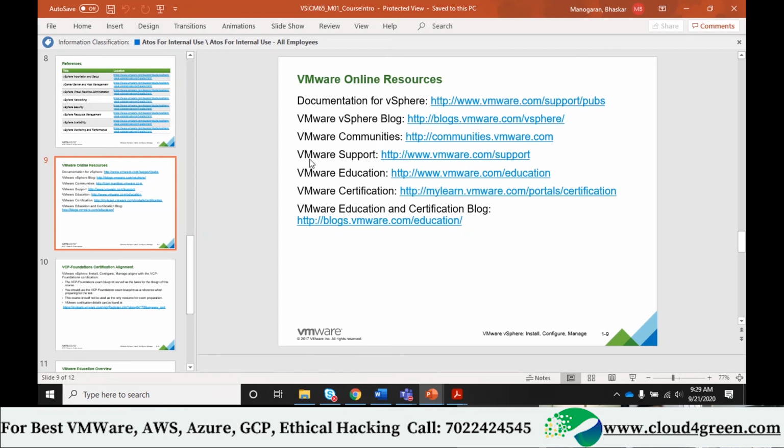Next one is VMware support. VMware support is nothing but, you take any product, there will be a support. Example, Dell laptop, there is a support team who support Dell products. Similarly, VMware is a software company. You will have a support team who works on it.